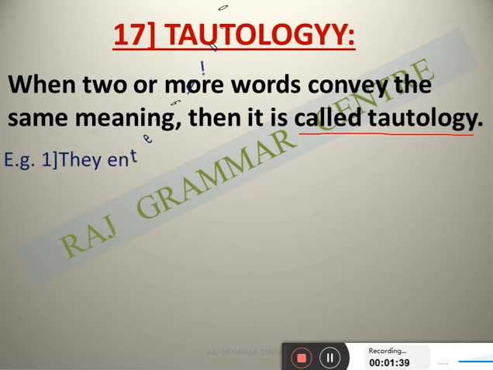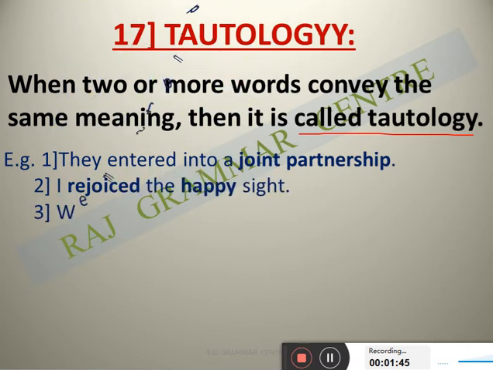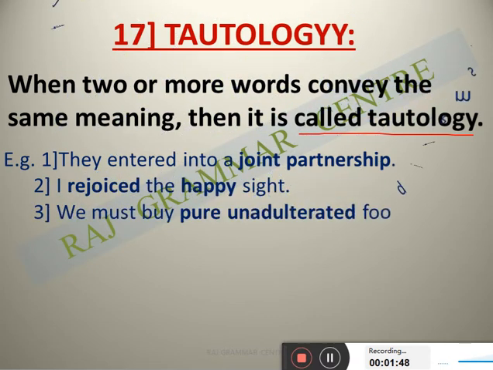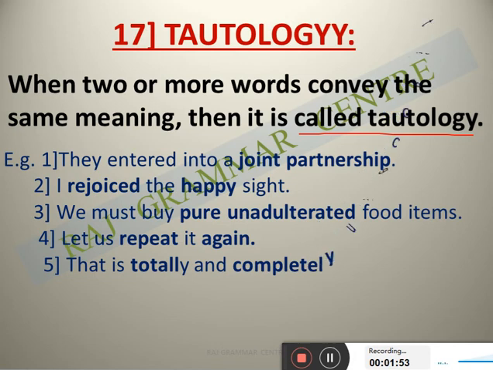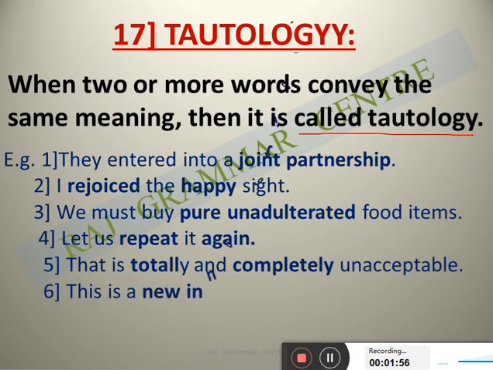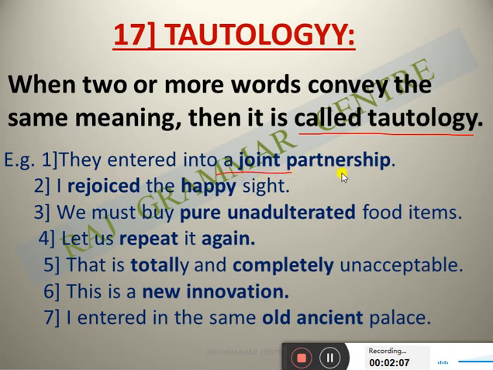See the first: They entered into a joint partnership. See here, I have already highlighted in each sentence the part which especially identifies the same meaning. See the definition: two or more words expressing the same meaning. In the first one, joint and partnership both give the same meaning. For tautology, you will keep one thing in mind: two or more words with the same meaning.